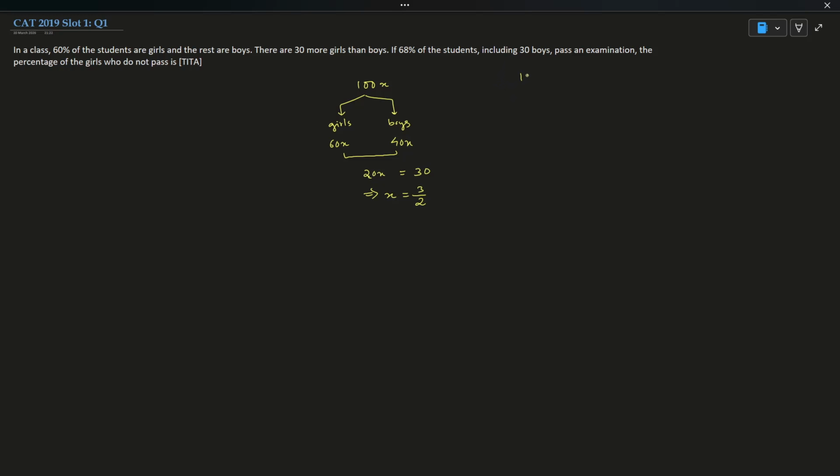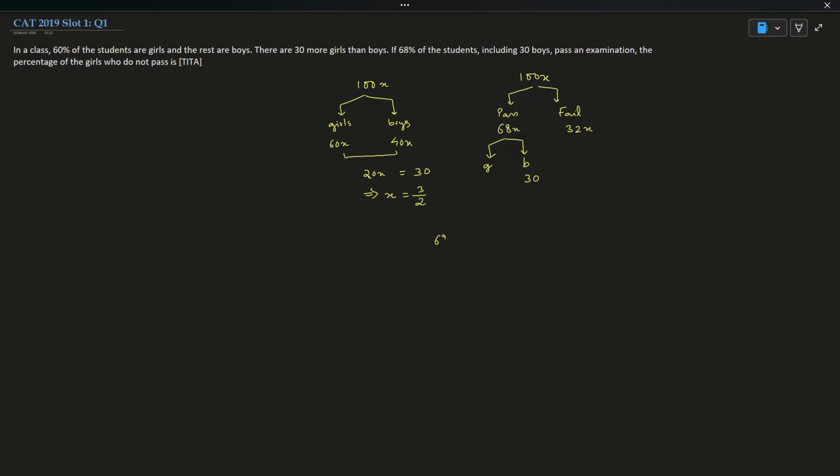Now guys, again 100x is the total number of students. 68% of the students pass the examination. So pass and fail. 68%, so it will be 68x. This will come out to be 32x. Now out of this 68x students, some will be girls, some will be boys. How many boys are there? We are already told 30 boys. So how many girls will be there?